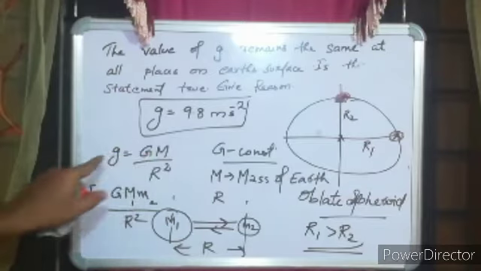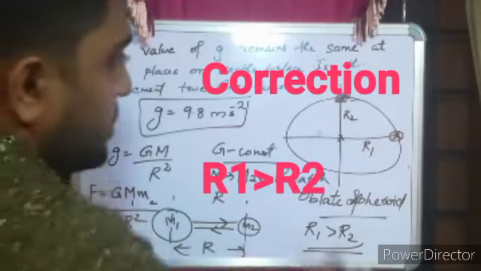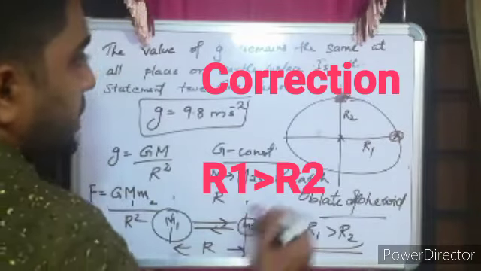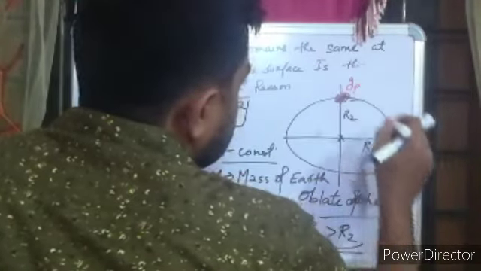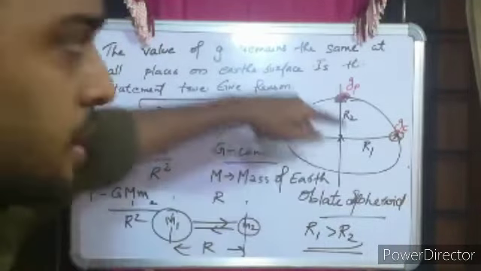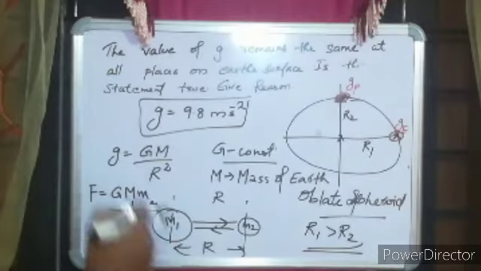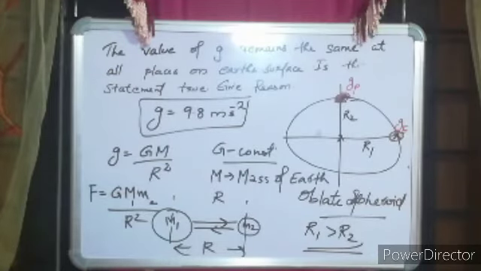So coming to this equation, g is equal to GM by r square. Since r1 is greater than r2, I am taking the value here gp and here ge, the acceleration due to gravity at the poles and at the equator. So you know the equation, g is equal to GM divided by r square.